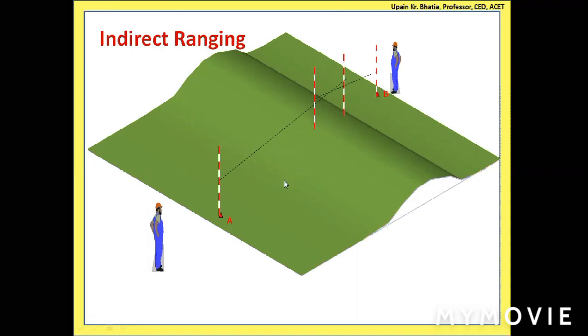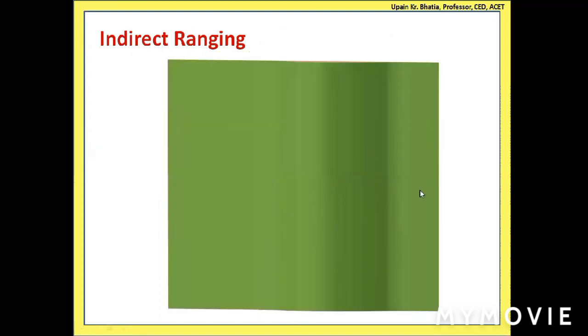Okay, to carry out this procedure, let us view this area from the top. If you view it from the top, this is the area. So this is the portion of that hump, or you can say the raised level, and point A and point B are here.